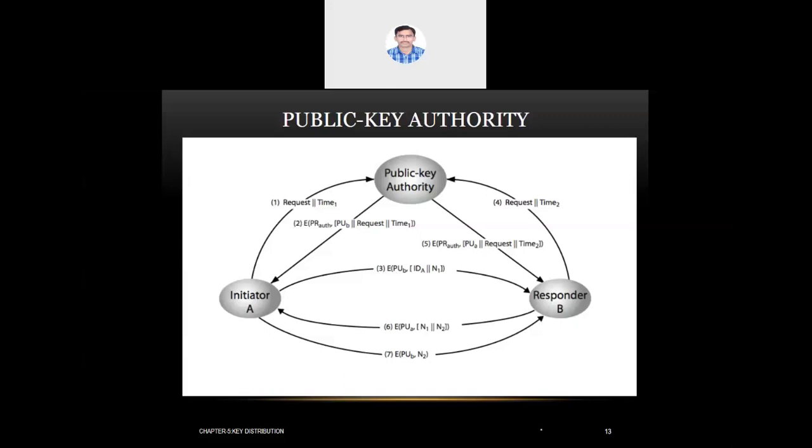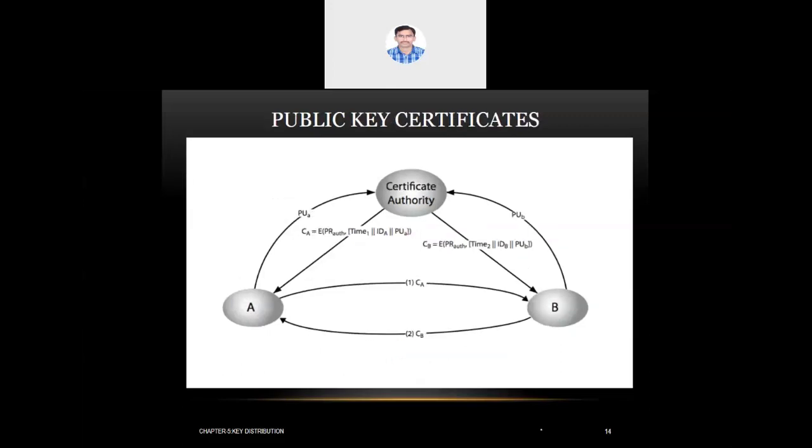Now, what is the drawback of this? Whenever somebody wants to communicate with another person, they first need to request the public key from the public key authority, get the public key from it, and only then does the communication happen. It is a time-consuming process. That's why they introduced the fourth method, the public key certificate.